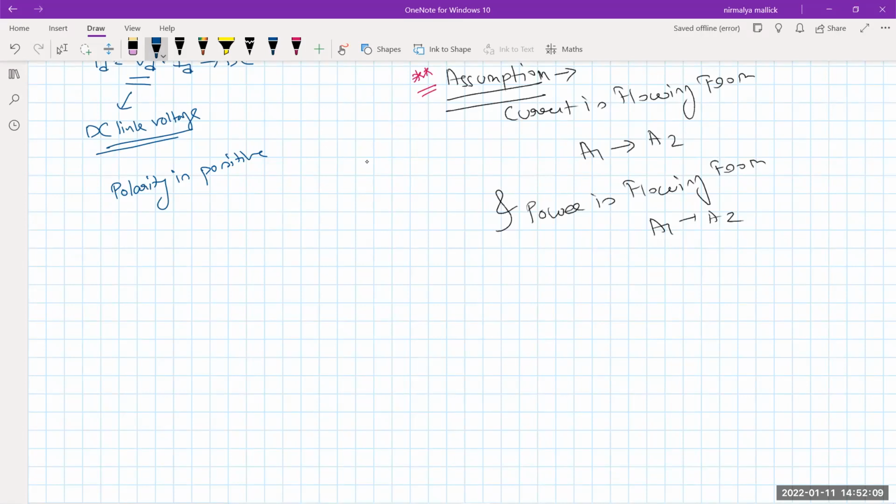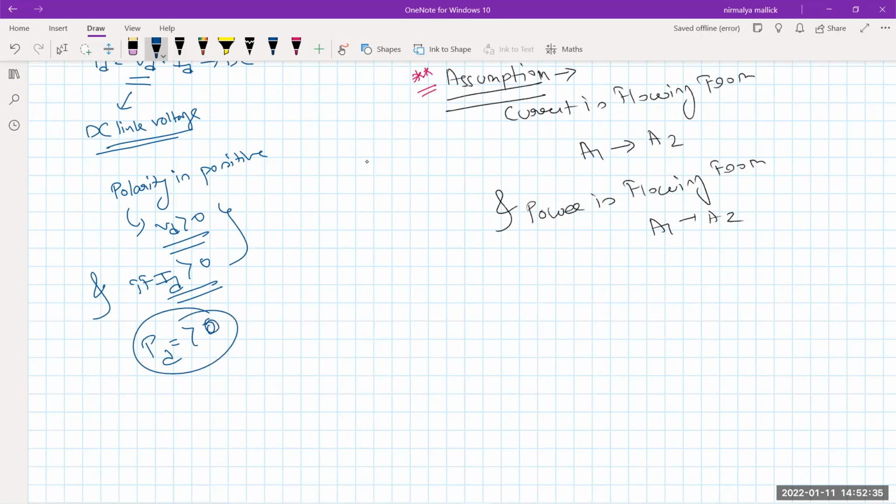If the polarity is positive, then what will happen? VD is greater than 0. And if ID polarity is positive, ID is greater than 0. We will see later when ID will be greater than 0. Suppose both are greater than 0, then PD is greater than 0. What does this mean?